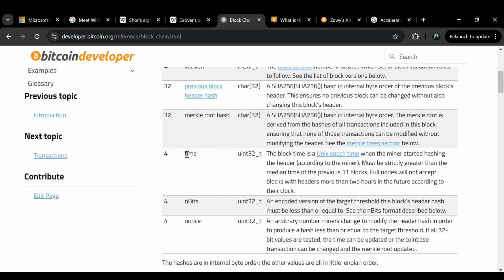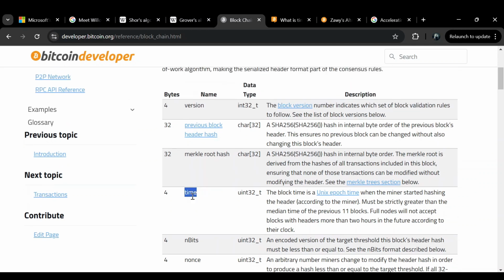And you see here it says time. Well, this is the timestamp that this block is supposedly created. And it's written in Unix epoch time, so this is going to be a pretty big integer number. The miner is the one who puts this integer value into the time field. So this is the timestamp.